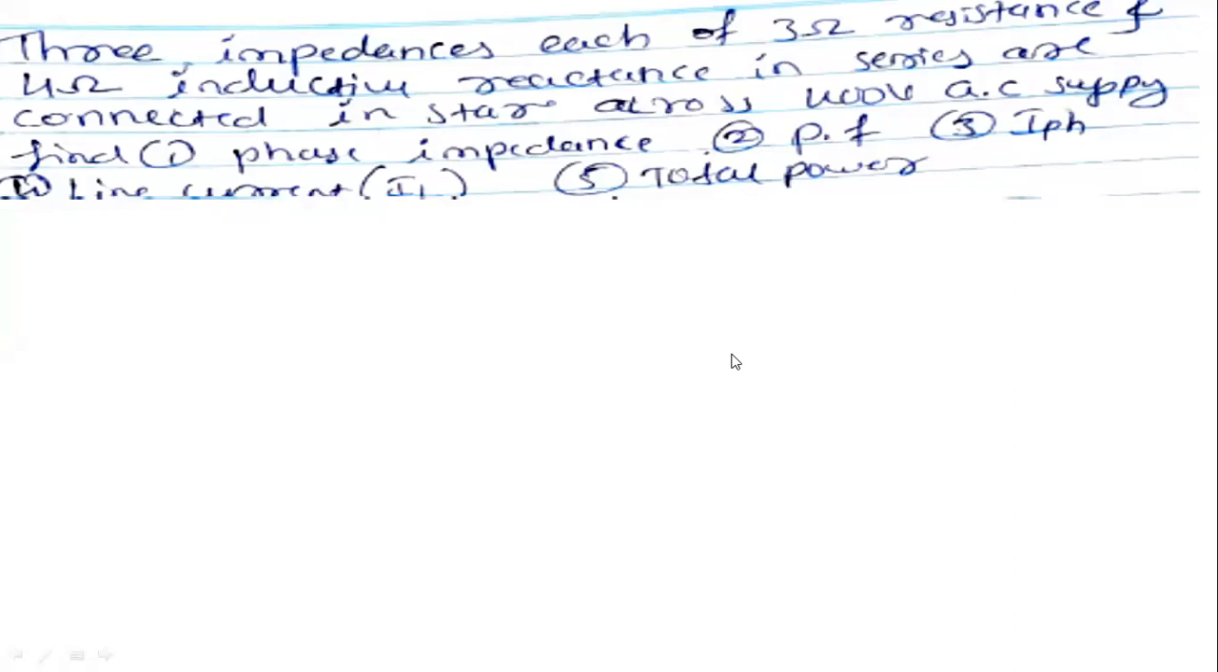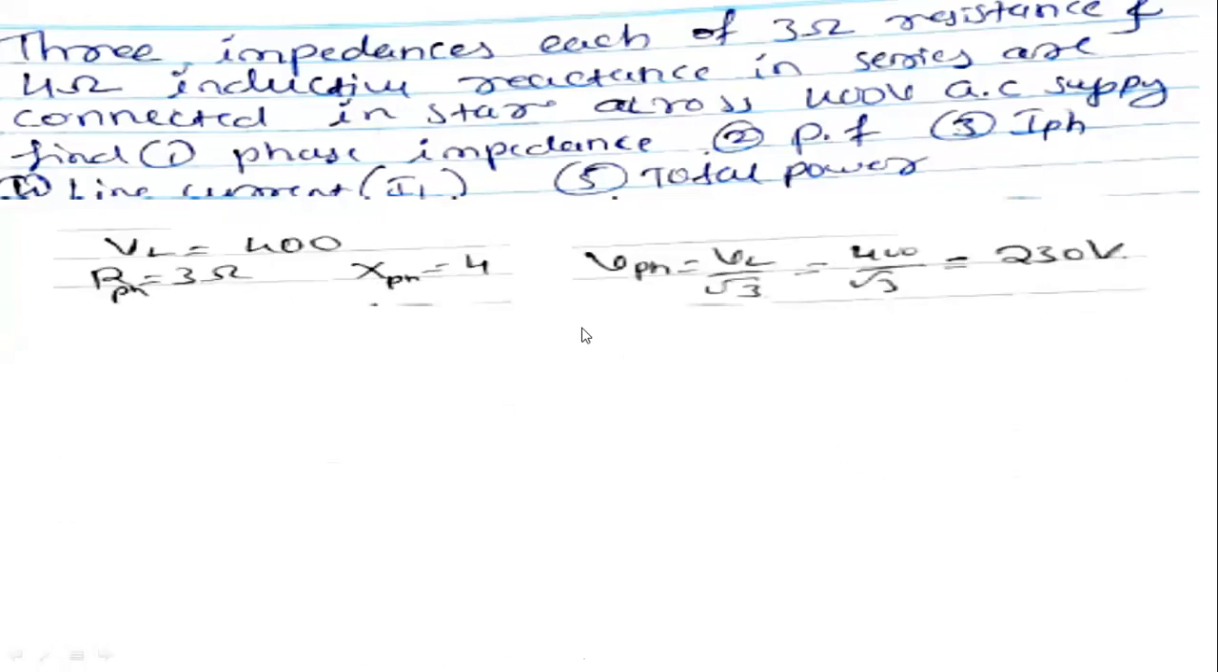Okay. Next, what you have calculated? Z, Z equal to how much you got? 5 ohm. Z equal to 5 ohm. So VL equal to 400, R phase equal to 3 ohm, X phase equal to 4 ohm. Okay. From this one, have you calculated V phase?